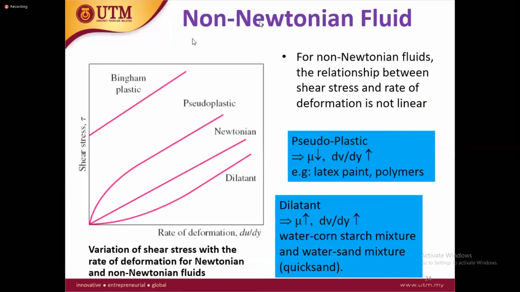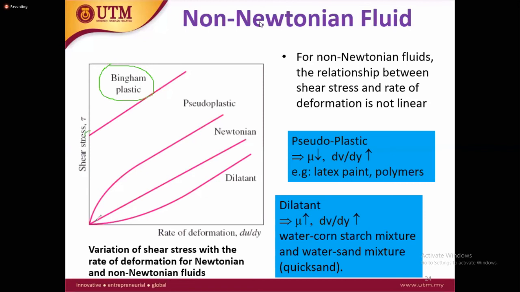For example, here you see this is the Bingham plastic. Initially this fluid has very high viscosity. It should start from 0, but it starts at some distance, meaning initially when you apply shear stress, there is no deformation, the fluid does not move. Here when you apply force, you see this behavior is moving up, this behavior is moving down, this is going straight line. So this is the Newtonian fluid.